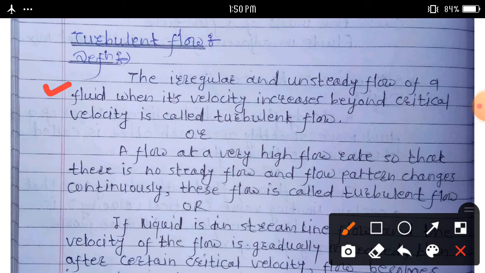Another definition: a flow at a very high flow rate, so that there is no steady flow and the flow pattern changes continuously, is called a turbulent flow.